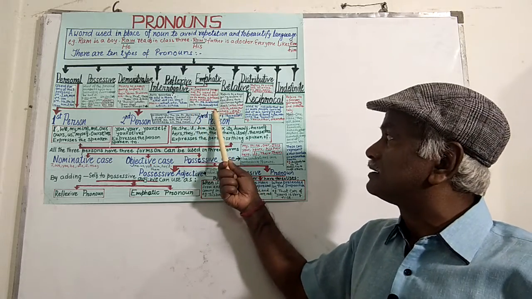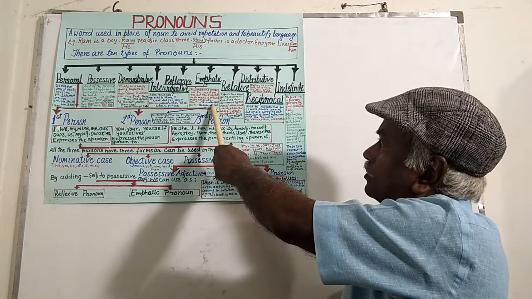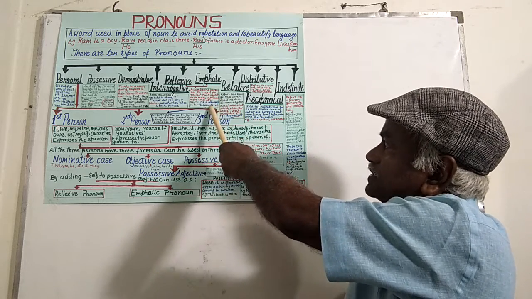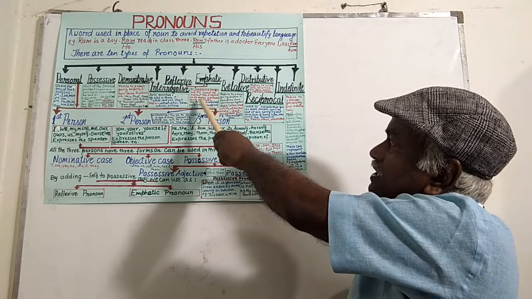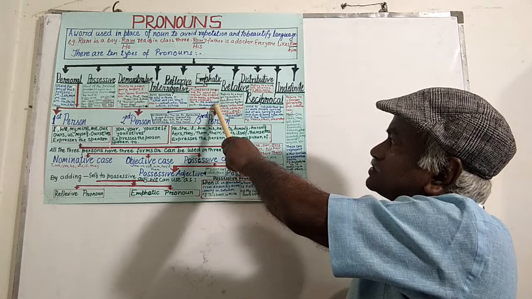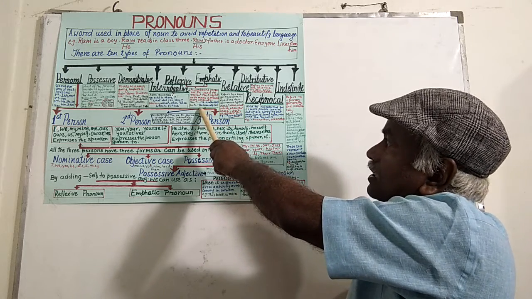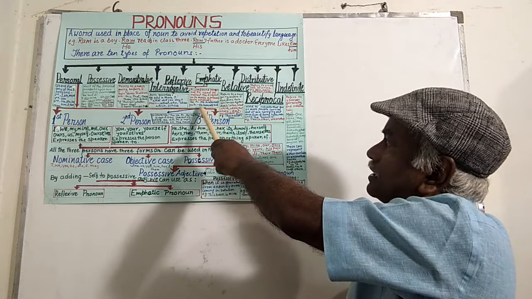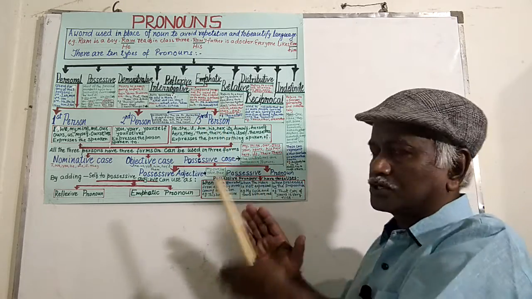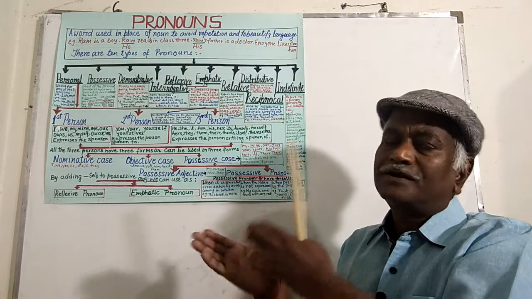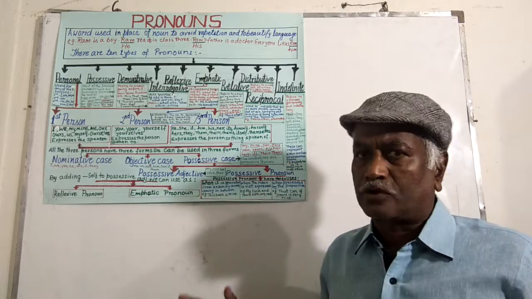So the placement of the reflexive or emphatic pronoun differs. Himself is a reflexive or emphatic pronoun. In the first sentence, he hid himself, it becomes a reflexive pronoun, whereas in he himself hid, himself becomes an emphatic pronoun. So the order of the words differs in the case of reflexive and emphatic pronouns.